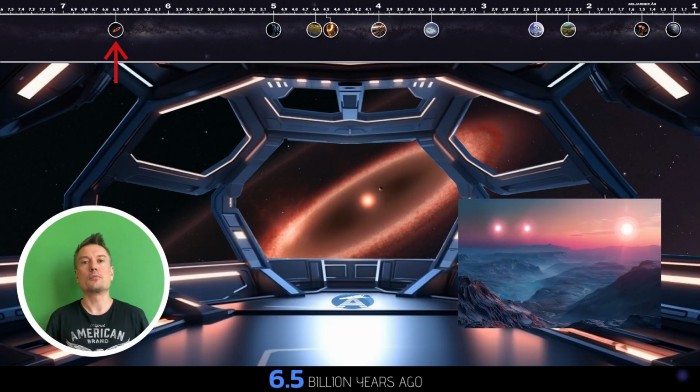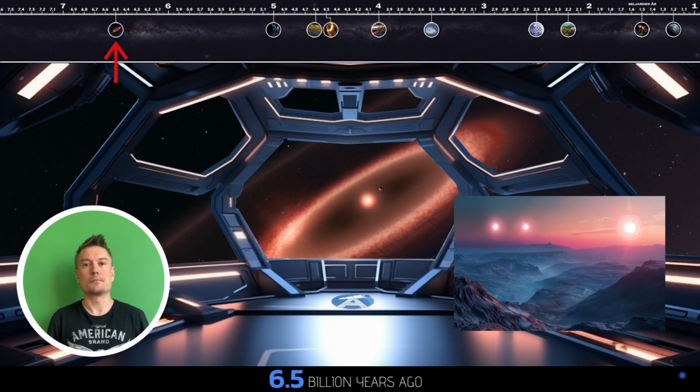Alpha Centauri forms. The star system Alpha Centauri is a group of 3 stars that are gravitationally bound to each other. The system is the closest neighbor to our solar system, and recently we have discovered planets orbiting one of them. The names of the 3 stars are Rigil Kentaurus, Alpha Centauri A, Toliman, B, and Proxima Centauri, C. Proxima Centauri is currently located 4.2 light-years away from us, making it our closest neighbor.